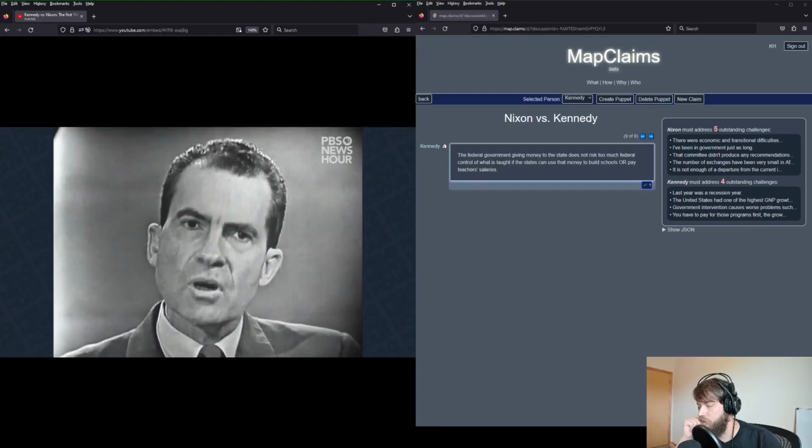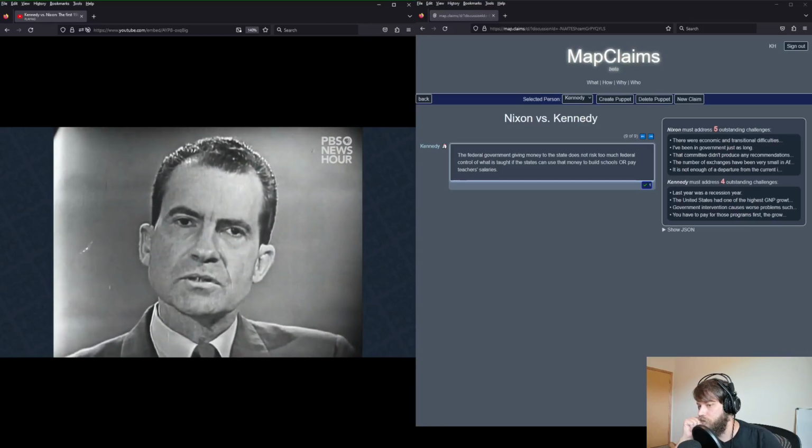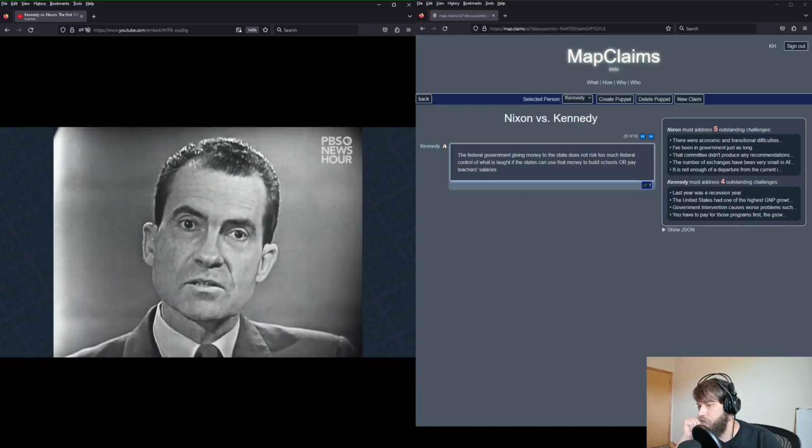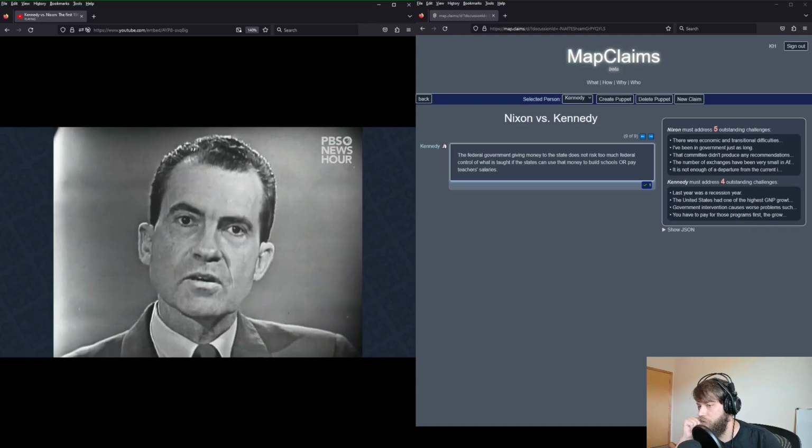If the majority of the members of the Congress felt that these particular proposals were good issues, the majority of those who were Democrats, why didn't they pass them and send them to the president and get a veto and have an issue? Now, I'm sure somebody with more poli-sci knowledge than me could talk about the threat of veto versus an actual veto and the way Congress behaves under those kinds of incentives, but whatever dialogue is to be had there, it did not occur in this debate, so I would call this another unaddressed argument for Kennedy.